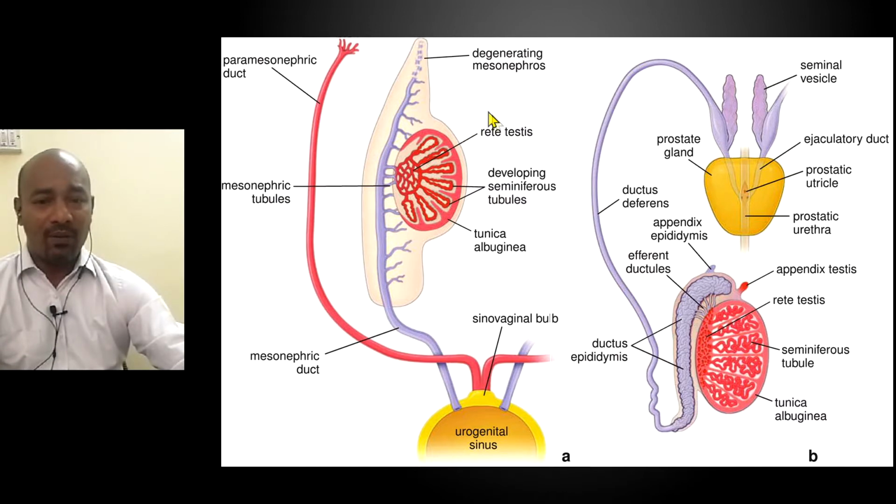It runs along the pelvic brim and then reaches as low as the bladder, and as it reaches behind the bladder, it forms a dilated part which is called the ampulla, and that actually joins with the duct of the seminal vesicle, which together form the ejaculatory duct, which is situated behind the prostate, and together they open onto the urethra at the prostate, near the prostatic utricle, in the prostatic urethra. Okay, so that is the vas deferens gross anatomy briefly.